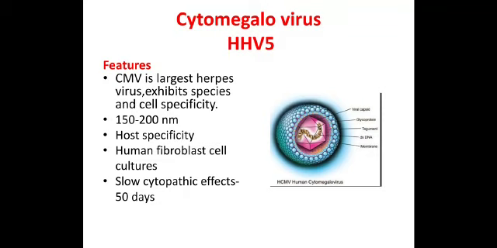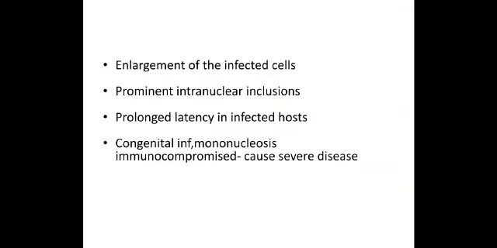That means there is host or species specificity and cell specificity as well. They can grow only in a particular type of cells. Even when we want to grow them in vitro, only a human fibroblast cell line has to be used, and it grows very slowly. Slow cytopathic effect, around 50 days it takes to form the cytopathic effects, and the cytopathic effects are enlarged infected cells, very predominant intranuclear inclusion bodies.